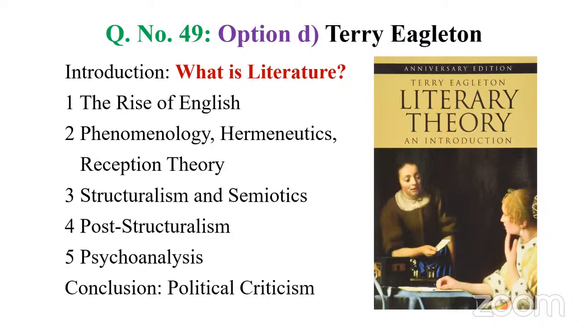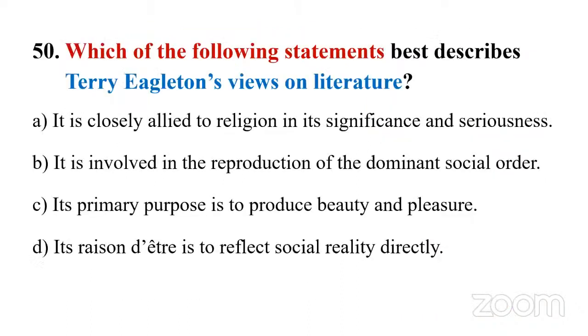And the third chapter, Structuralism and Semiotics. Fourth, Post-structuralism. Fifth, Psychoanalysis. Conclusion, Political Criticism. As a Marxist, he insists on the importance of literature and its social commitment to society, right? So with this understanding, let's go to the last question of today's class. Question 50. Again, it's based on interpretation or a kind of general understanding. Which of the following statements best describes Terry Eagleton's views on literature? I told you a clue, something with Marxism, right? Keep this in mind, then let's go.